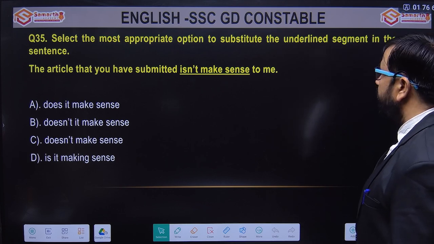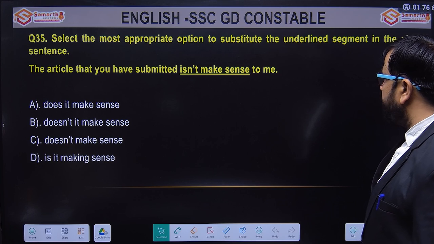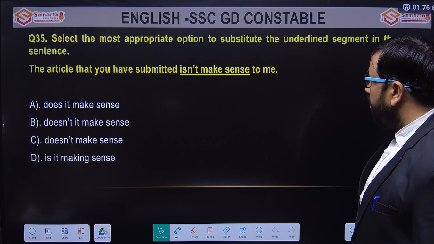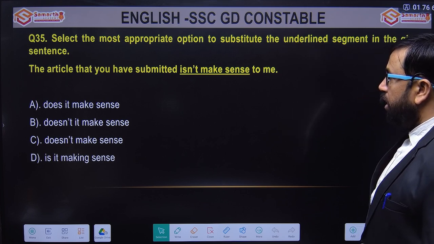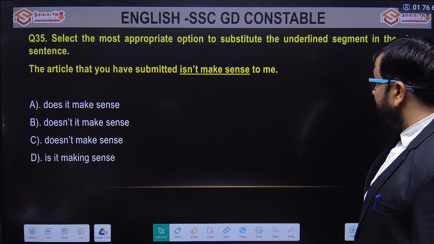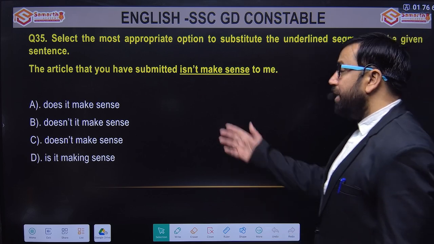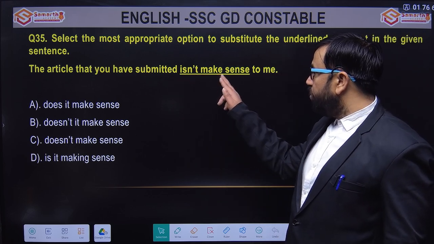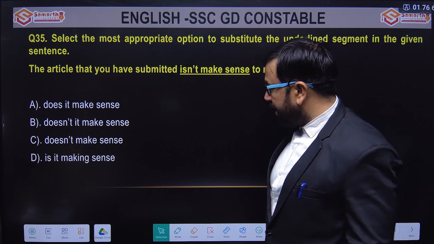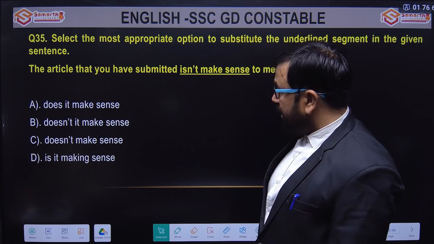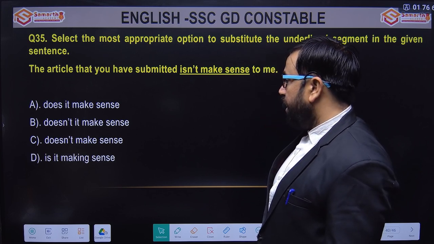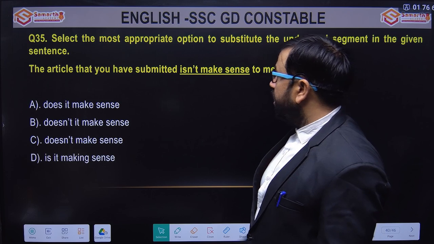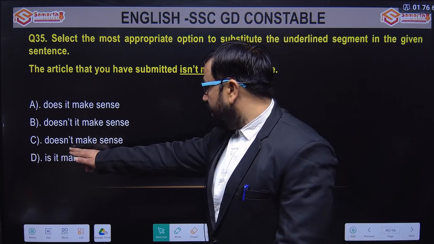Next one is: select the most appropriate option to substitute the underlined segment in the given sentence. The question is: the article that you have submitted isn't make sense to me. Isn't make sense to me is again not making sense. The options are: does it make sense, doesn't it make sense, does not make sense, or is it making sense. So the article that you submitted does not make sense.